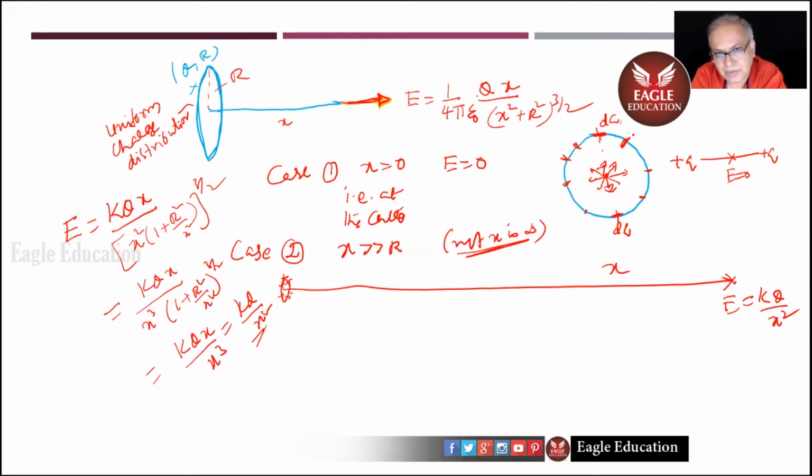That's what you mean by uniform charge distribution. Okay, now I'll apply this immediately. Actually, even the previous one we need to apply it, but I thought let me do this first. Can I continue, children?